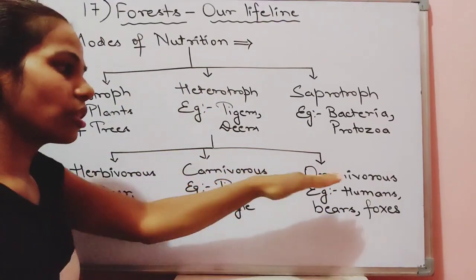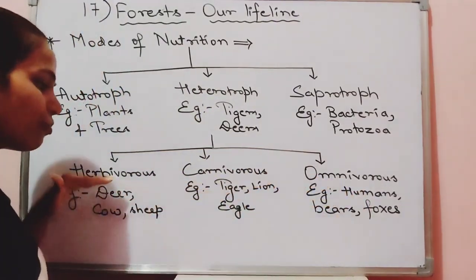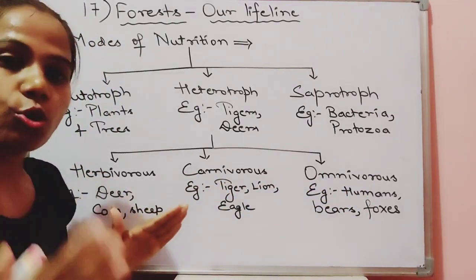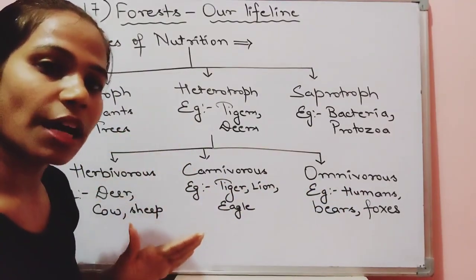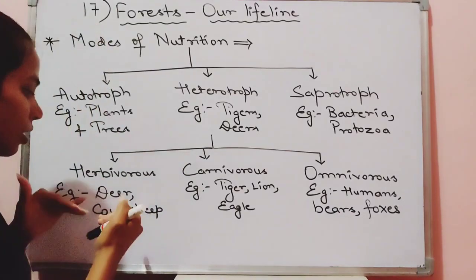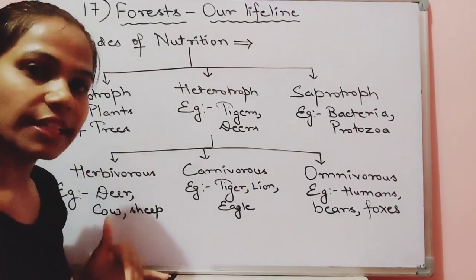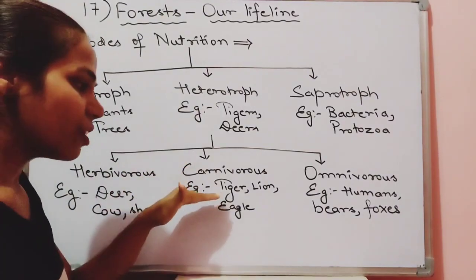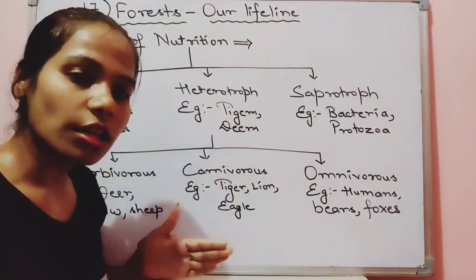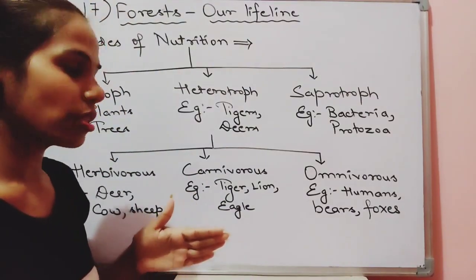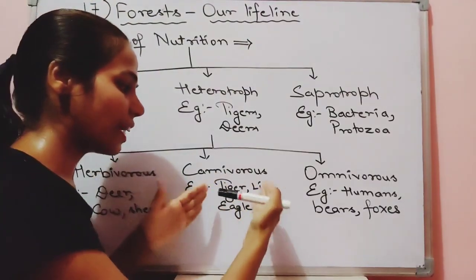herbivorous, carnivorous, omnivorous. What is herbivorous? Herbivorous are those animals which eat only and only plants, trees. Are you getting? Deer, cow, sheep are the examples. Carnivorous are those animals which hunt other smaller animals, like tiger, lion, eagle.